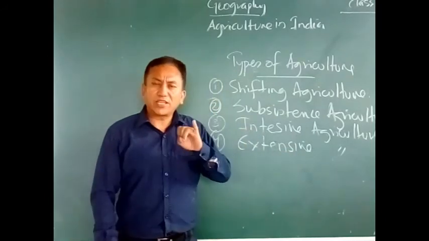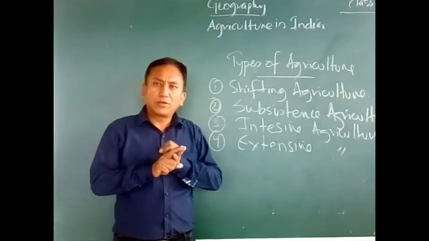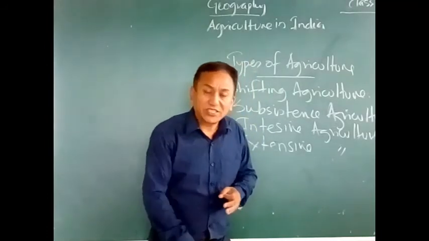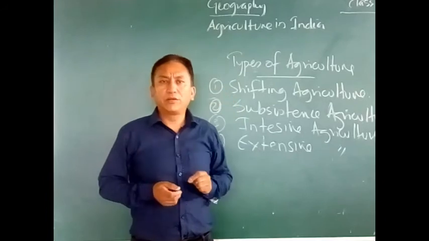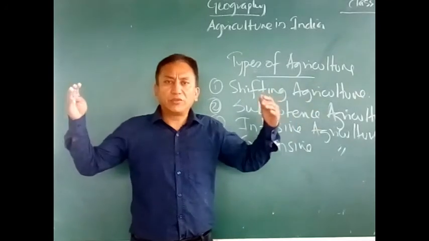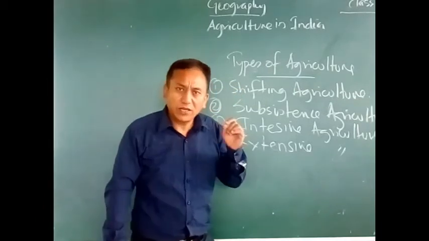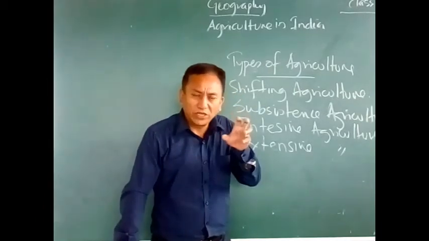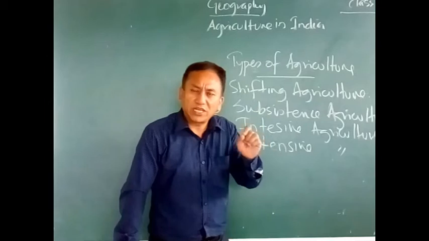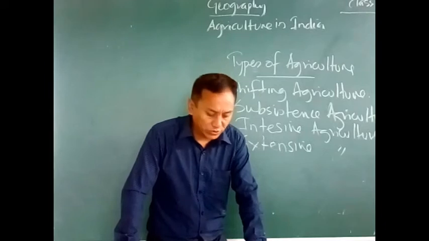Extensive agriculture is a practice of agriculture on a very big piece of land. Machines are used in place of labor. See, because of shortage of labor, machines are used. Yield per hectare is very low because personal care cannot be given. But overall production is very high because of the size of the land that has been cultivated. But if you look at the minute aspect, the yield per hectare is low because personal care cannot be given to the crops in the field.